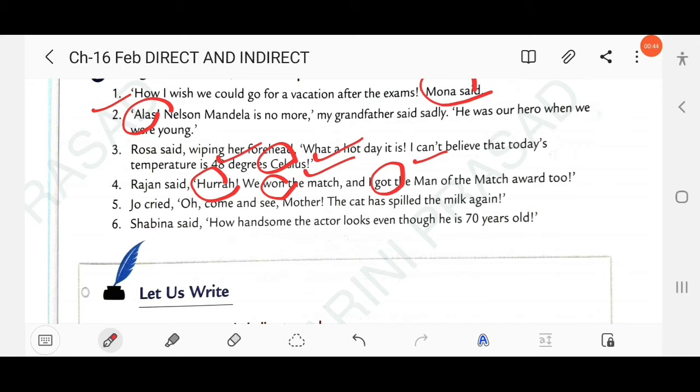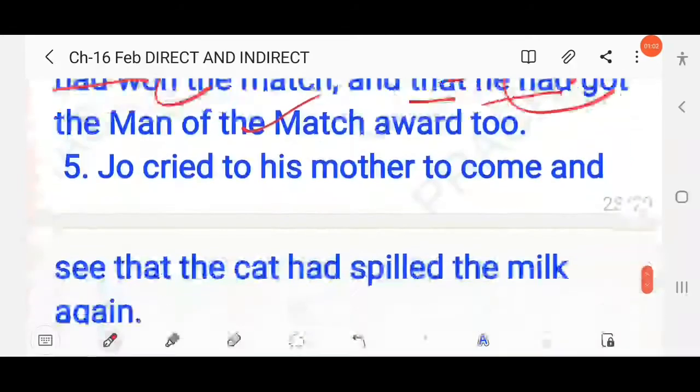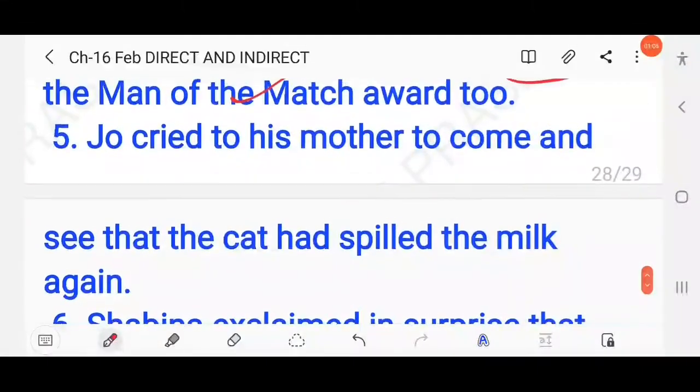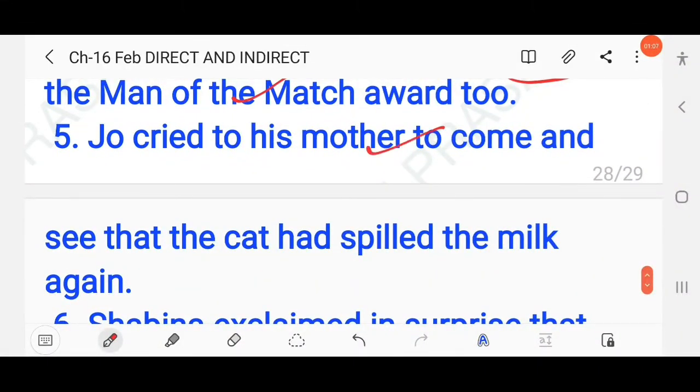Then next, Joe cried, oh, come and see mother, the cat has spilled the milk again, right? Here present perfect tense is used, and here oh. So you have to write, Joe cried to his mother to come and see that the cat had spilled the milk again.